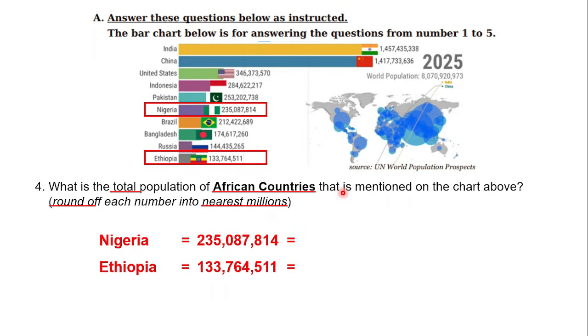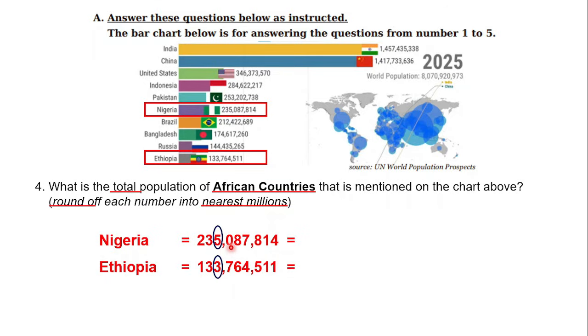If we have to round off to the nearest million, what does it mean? For Nigeria, 5 here is the place value of the nearest millions of the population of Nigeria, and 3 here is the place value of the nearest millions for the population of Ethiopia.